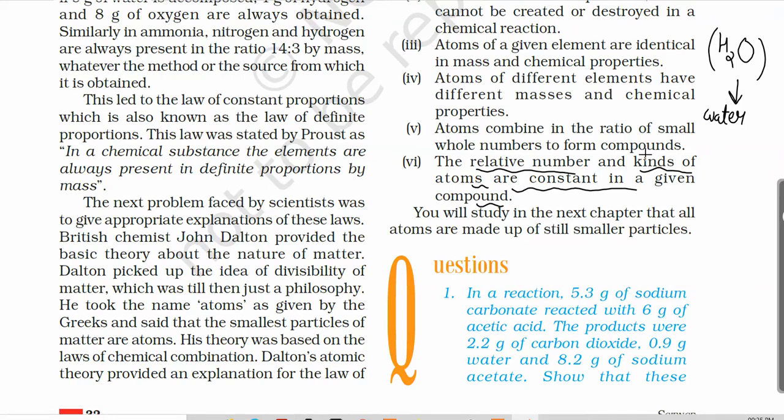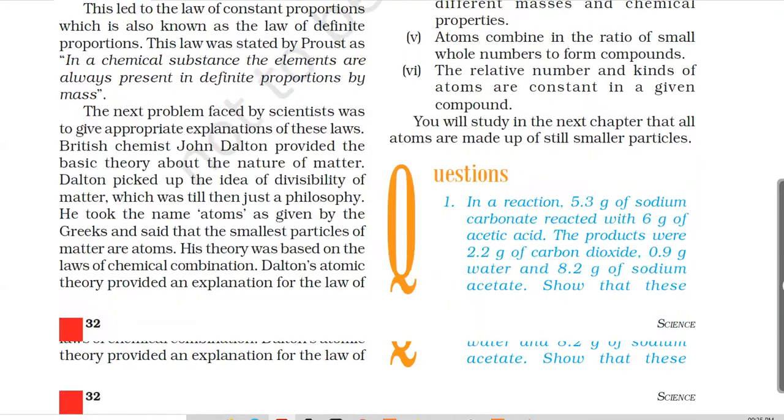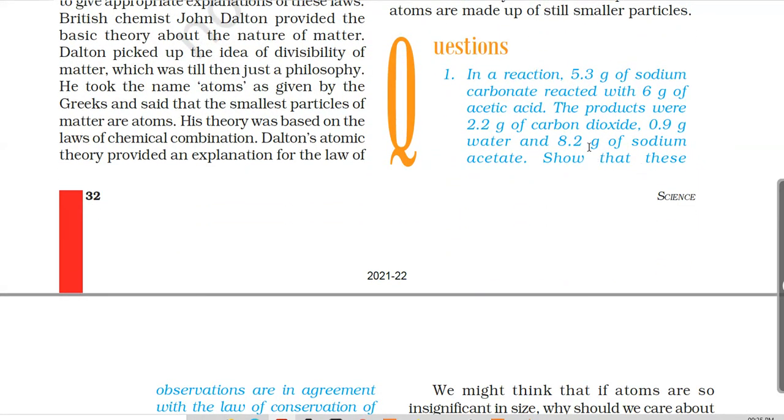Hence, compounds have a perfect ratio or relative number between the elements constituting them.